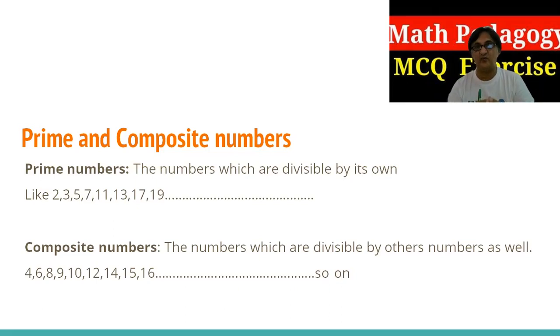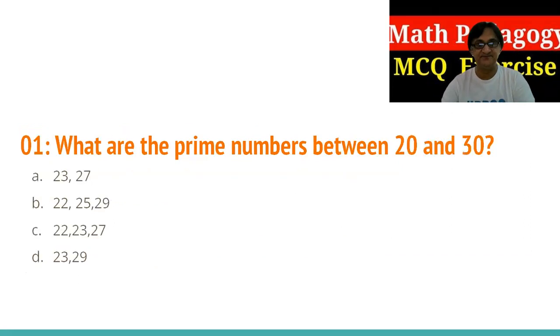What if you are facing a question related to prime numbers and composite numbers? This is the main thing I'm going to tell you. Now here, what are the prime numbers between 20 and 30? This type of question is possible, so you might face it from prime and composite numbers.